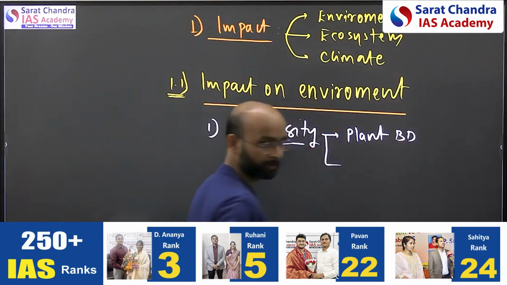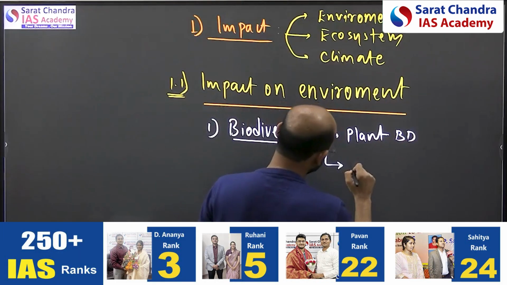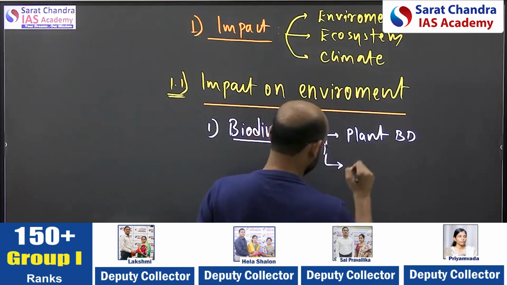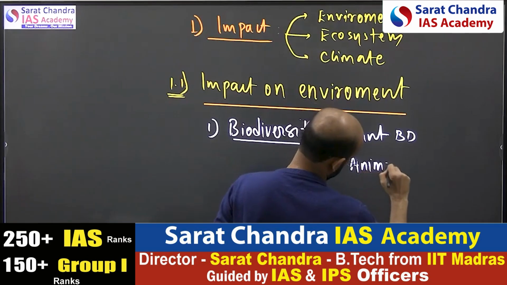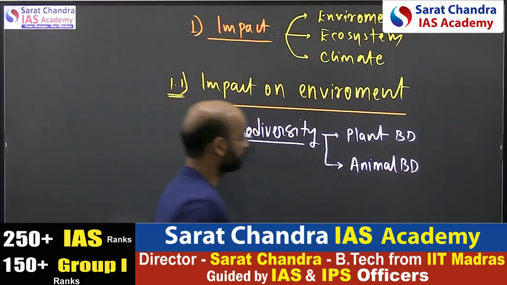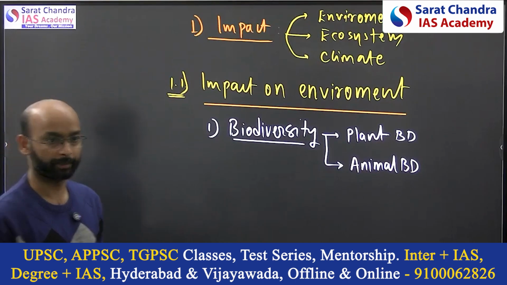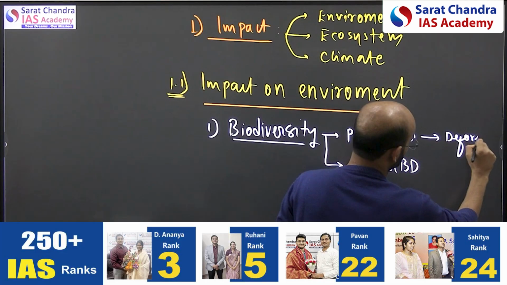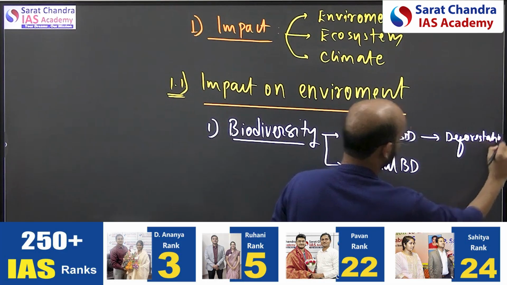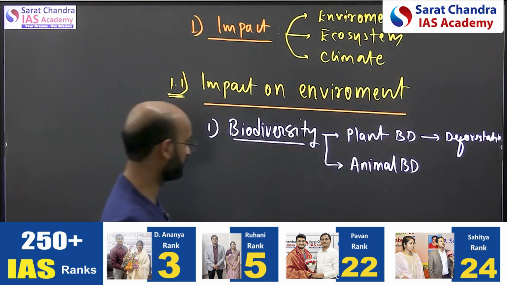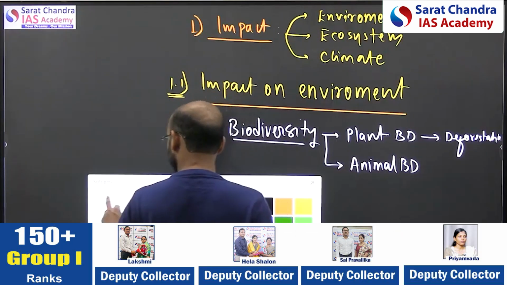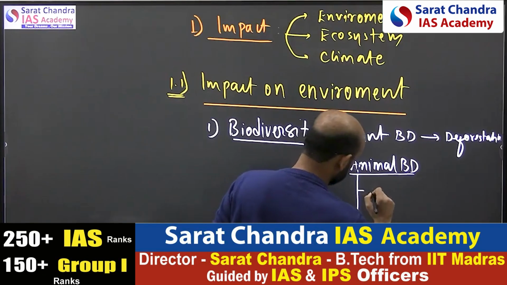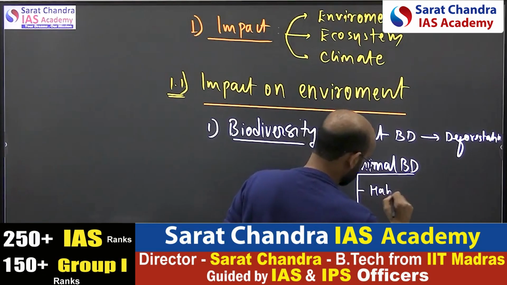Plant biodiversity, how it is impacted, like the deforestation, and the animal, that is the wildlife, animal biodiversity. Now this we call the deforestation, and its impact we clearly know. Now here, for the animal biodiversity, the major impacts are, see, habitat fragmentation.